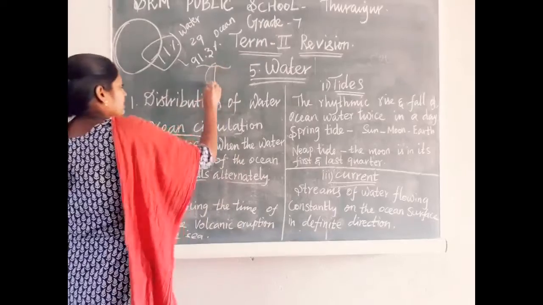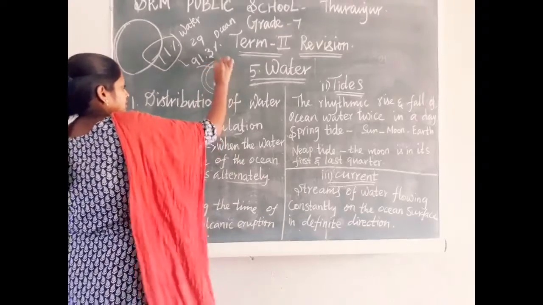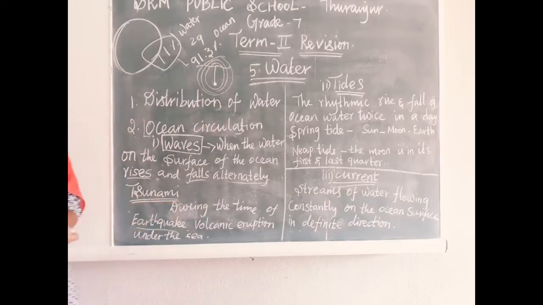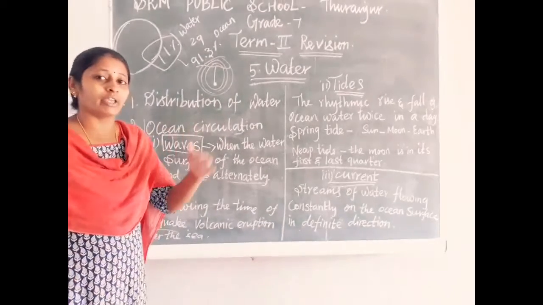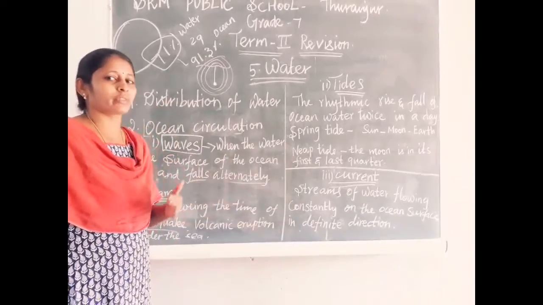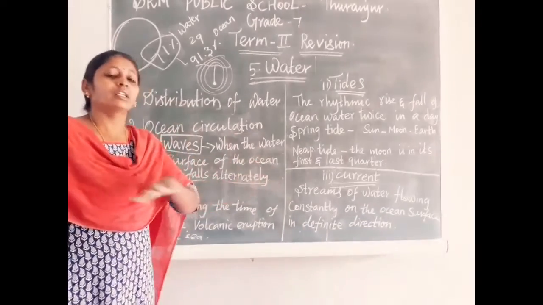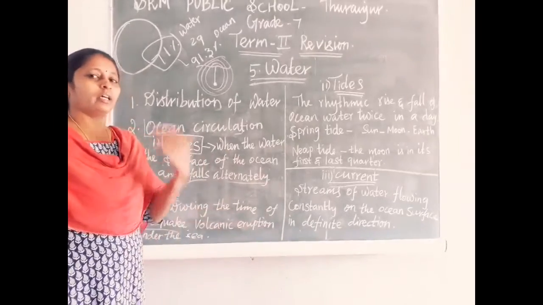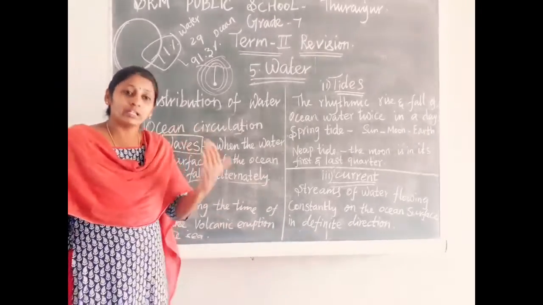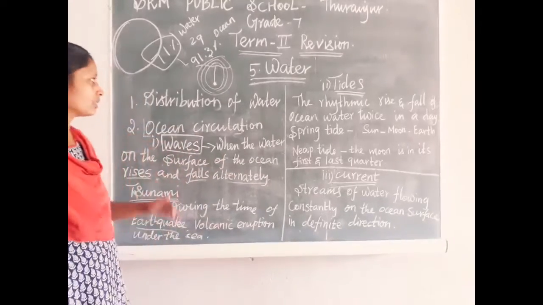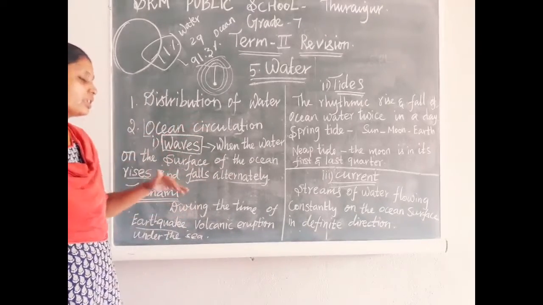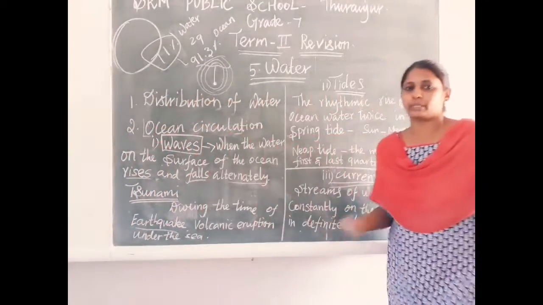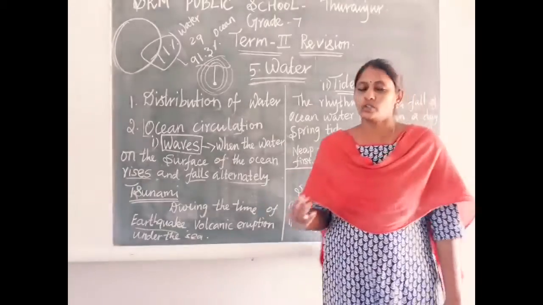So from that epicenter, its waves are going on this side. When these waves are going to touch the seashore, when they travel in the sea, they do not cause much damage. But when the tsunami waves touch the seashore, they create a lot of damage.